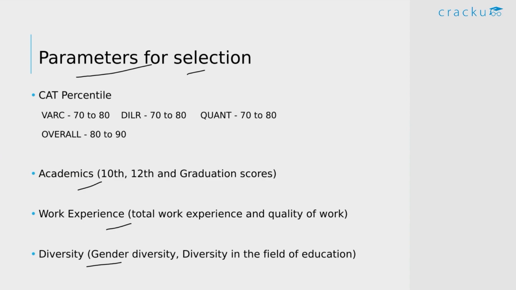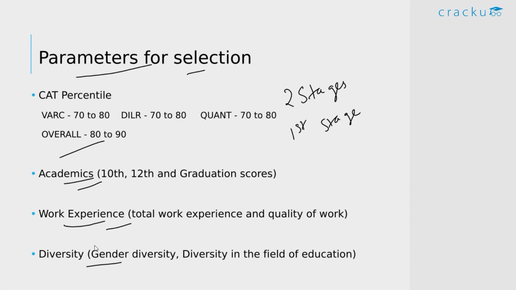So broadly, the selection process is usually divided into 2 stages. In the first stage, they shortlist for the personal interview based on these factors, and in the second stage, after the personal interview, they do the final selection based on certain parameters which we will be discussing later.